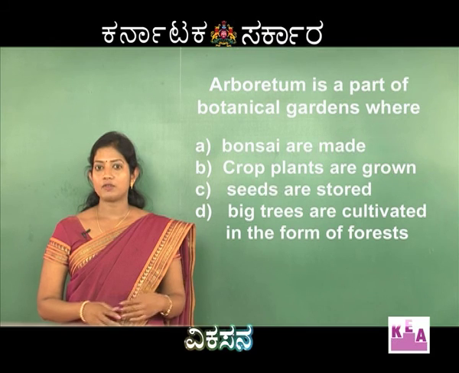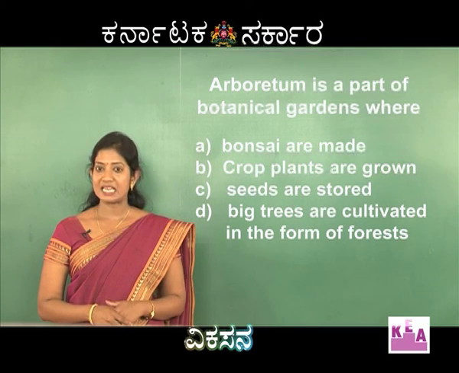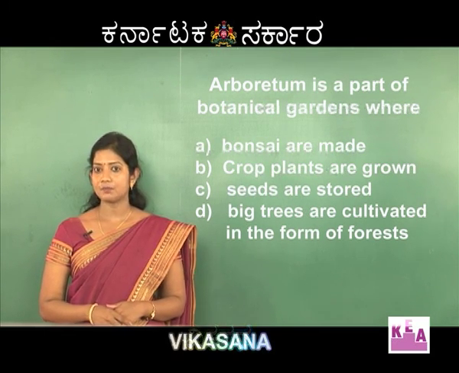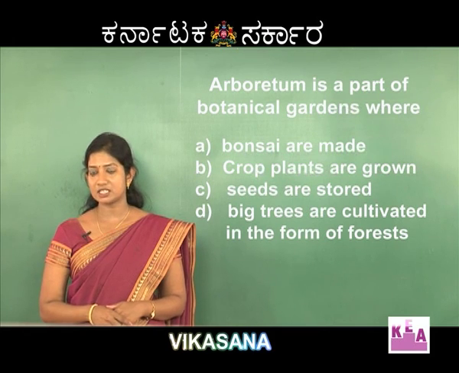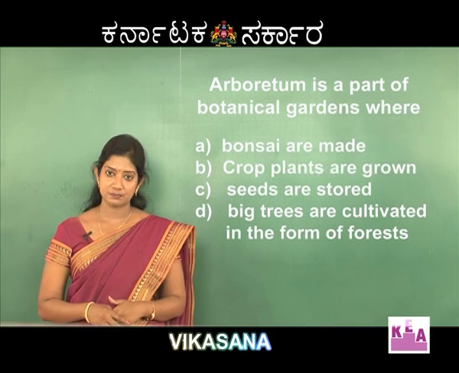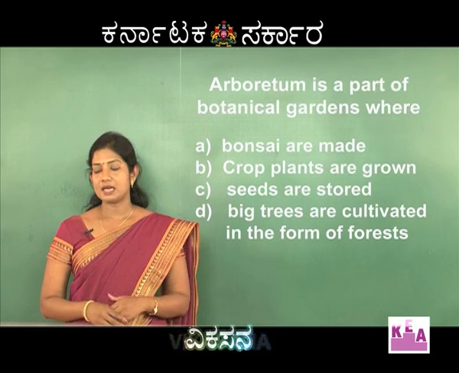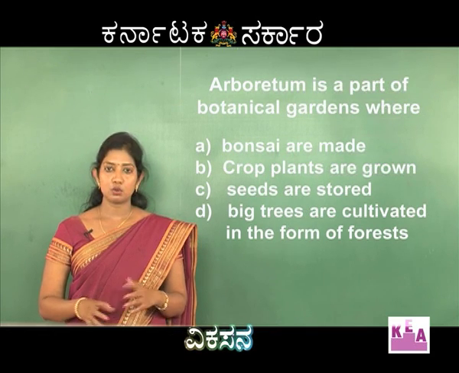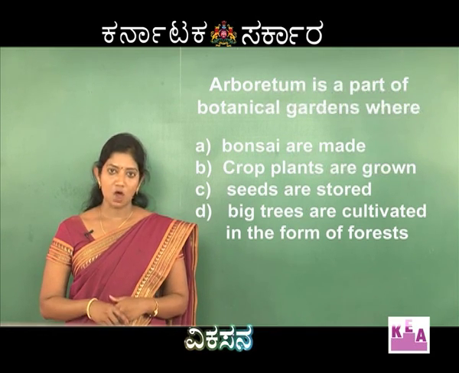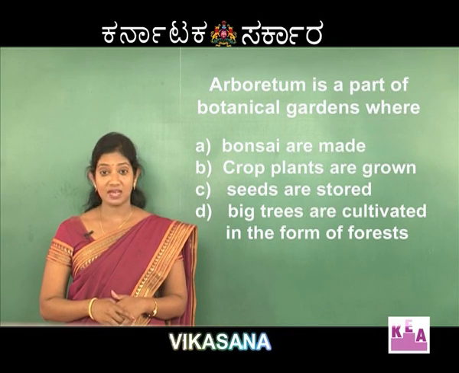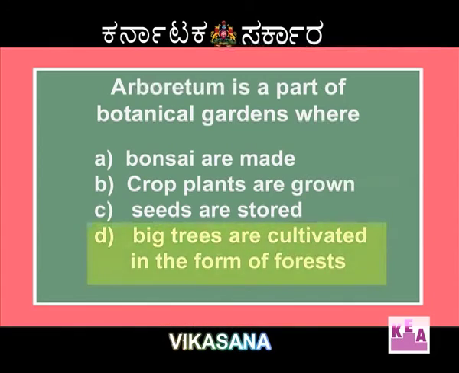Arboretum is nothing but an area where big trees are cultivated in the form of forest. A and B are basically to mislead you or to distract your attention. So, the right answer is D, big trees are cultivated in the form of forest.